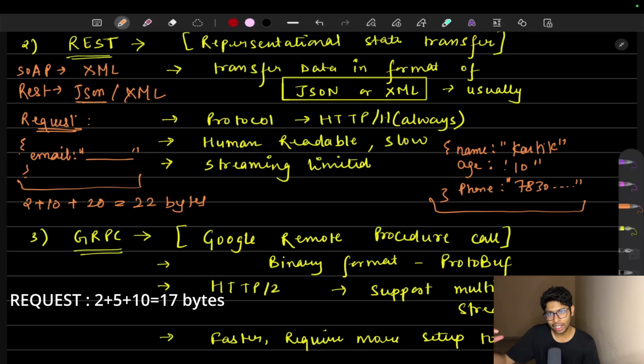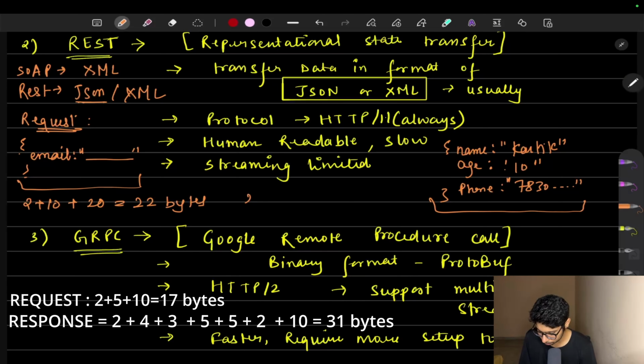Now when we are getting back the response, how much space are we taking? Again, the braces will take 2 bytes. Now, name will take 4 bytes, age will take 3 bytes, phone will take 5 bytes, and let's consider the word Karthik is going to take 5 bytes, plus 10 is going to take 2 bytes, that makes 7, and this phone number is going to be of 10 digits, that will make it 17. If we sum them up, 7 plus 5 make 12, 12 plus 3 is 15, 15 plus 4 is 19, and plus 2 is 21 bytes.